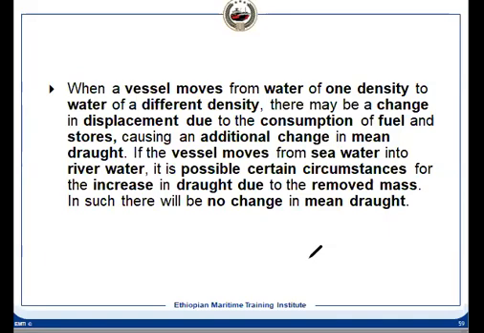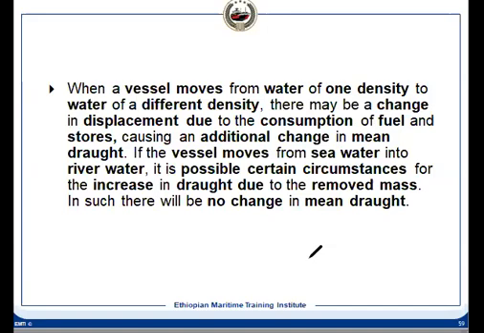But it's not always necessary, because in going from the sea to the river, you will be consuming fuel. Once you consume fuel, in reality, the displacement will reduce. Then the draft may be reduced, or it may be the same, or it may be increased. But the way we have calculated, it will not be that way, because we considered the displacement to be the same.